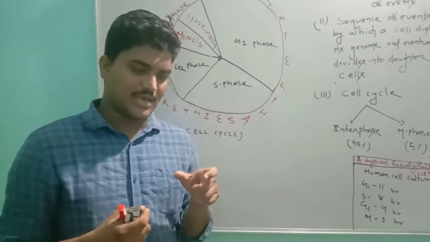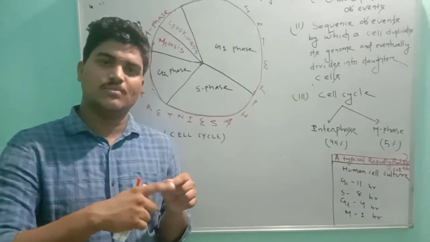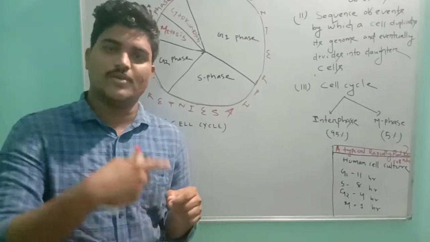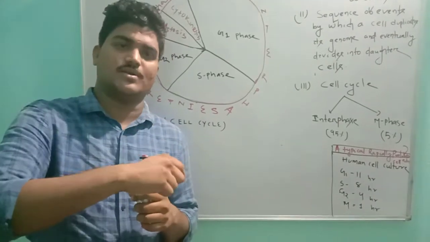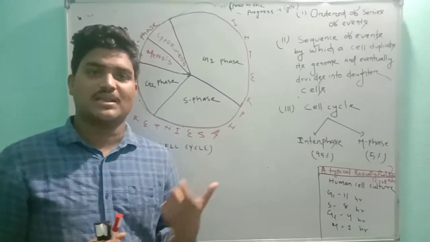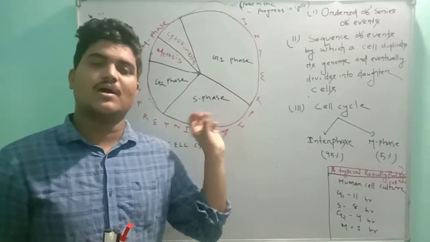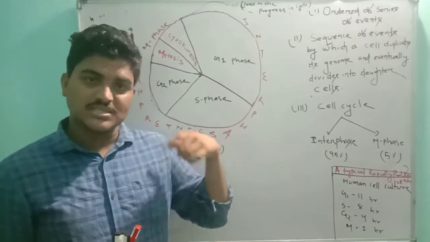Cycle means you start from a point and again reach that same point. Where we start, again we reach that point. This is called a cycle, and here the events occurring in a cell are such a cyclic event.